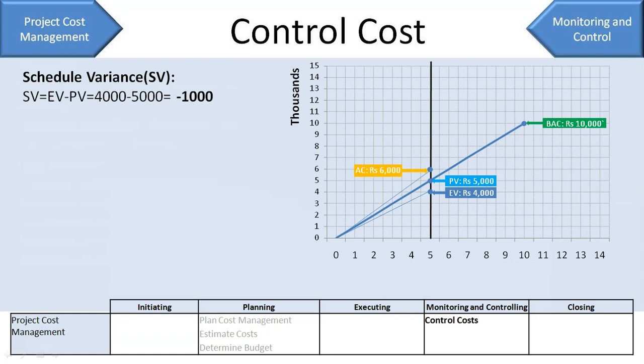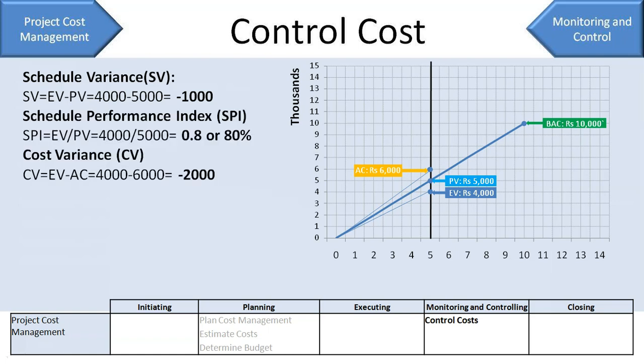Now if you want to see the variance in terms of percentage, we'll calculate the schedule performance index, or we'll call it SPI, which is nothing but the ratio of your EV divided by PV, or your earned value divided by the planned value. So in our case, we have achieved 4,000 worth of work. We'll divide it by 5,000, which was our planned work, which will give you 0.8, or you can say it is 80%. That means you have achieved only 80% of what you have planned.